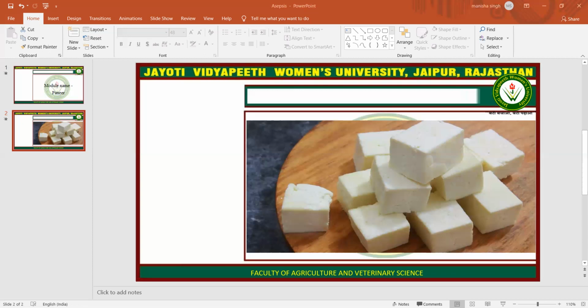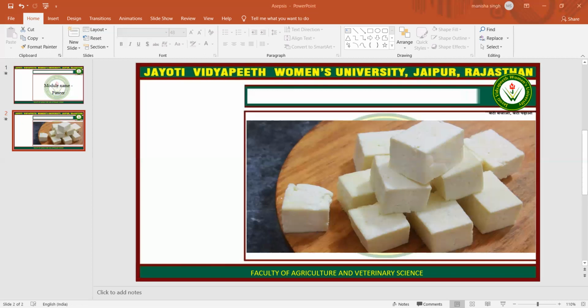Next is the legal standards. FSSR 2011 standards of paneer. Basically, paneer means the product obtained from the cow or buffalo milk or a combination thereof by the precipitation with sour milk, lactic acid, or the citric acid.